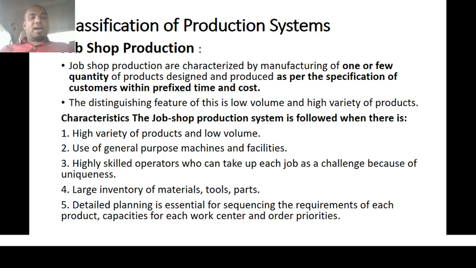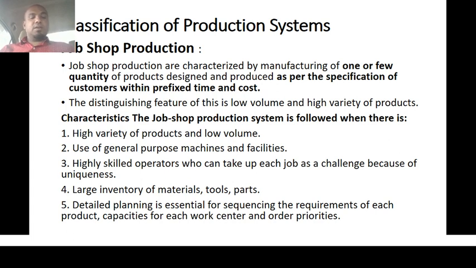First one is a high variety of products at a low volume. So here, what we are going to produce is more varieties with a low volume. That means we are not going to do large scale or mass production. We are going to produce a limited volume with a variety of products.